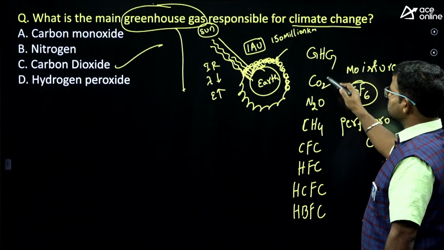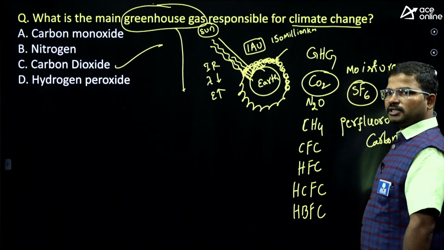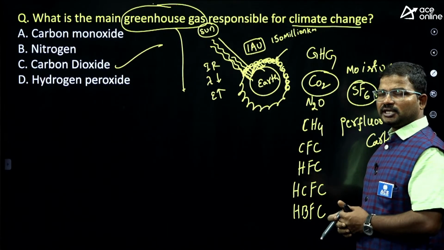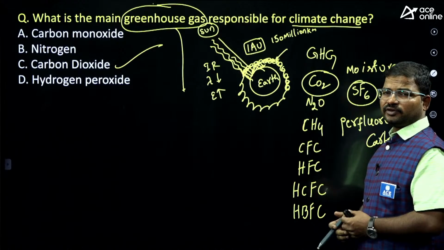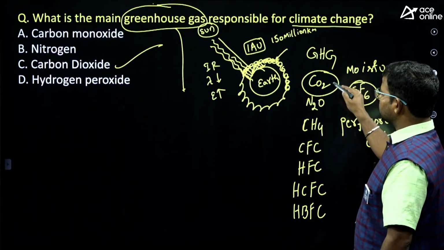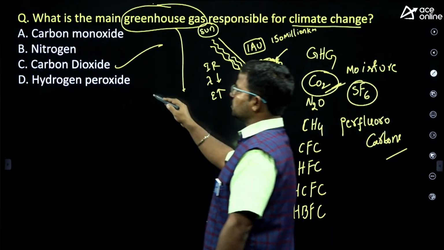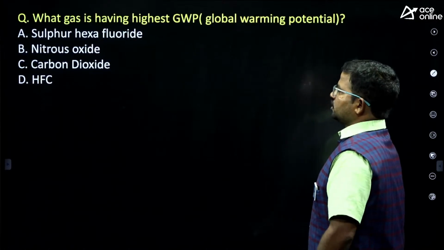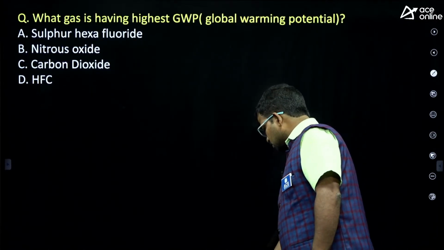Among them, which is the major responsible one? CO2. Why? The reason is that the major CO2 reserves are found in the atmospheric region. Because of that, this is considered the major responsible one. So here the answer is option C. Next one. What about the next question?